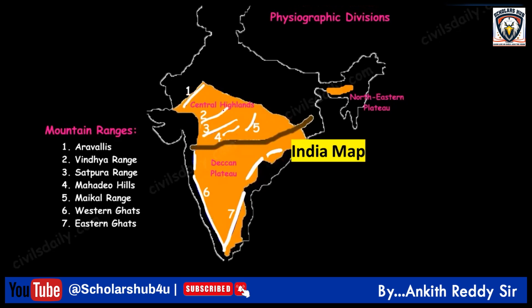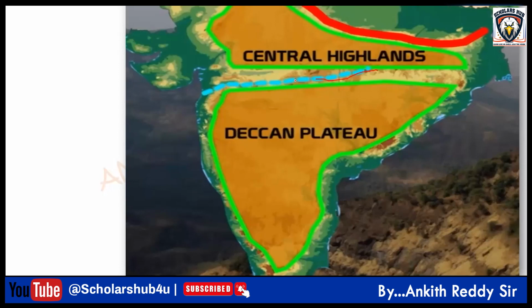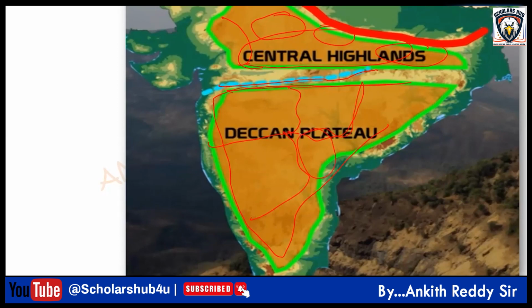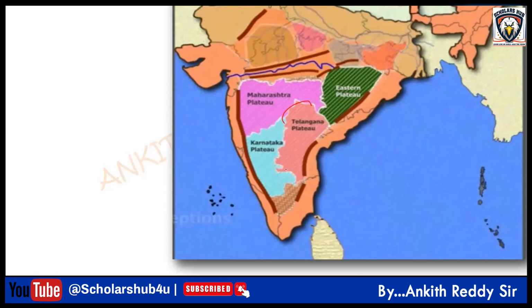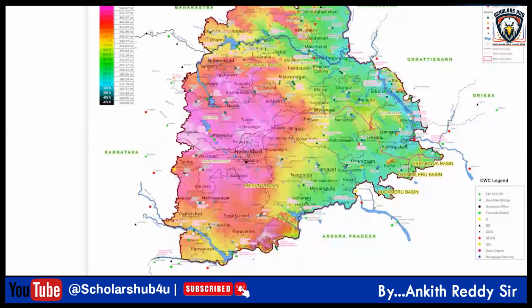The Peninsular Plateau is divided into two by the Narmada River. The central highlands, where you find the Malwa region, Bundelkhand region, Baghelkhand region, Chotanagpur Plateau, are to the north. And south of it, you find the Deccan Plateau. Within the Deccan Plateau, you have the Maharashtra Plateau, the Karnataka Plateau, and the Telangana Plateau. So the Telangana Plateau is part of the Deccan Plateau, and the Deccan Plateau is part of Peninsular India. Clear?